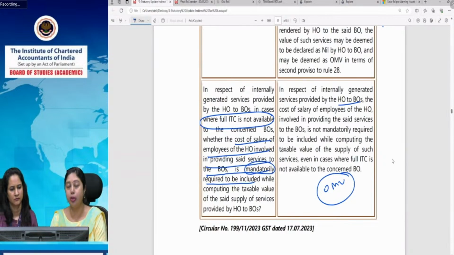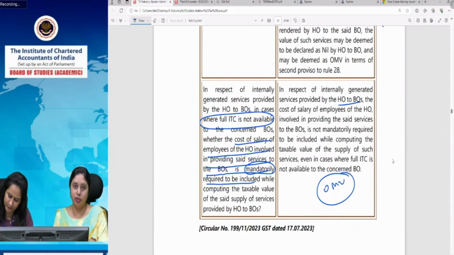So in fact, what is there is, we have to take the open market value. So there is no clause or provision which provides that the salary of the employees of the head office has to be included in the value which the head office is charging, or in the value which we are going to use for charging GST, in that the cost of salary of the employees of the HO who are providing these services will not be included.